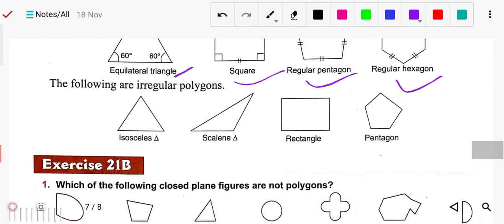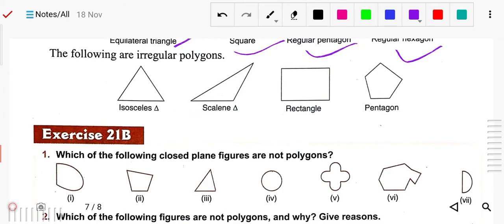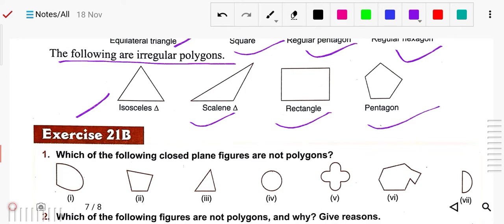Now next you can see the following irregular polygons. These are irregular ones like isosceles, scalene, rectangle, pentagon. These are irregular polygons because all their angles and all their sides are not equal. So this is regular and irregular.